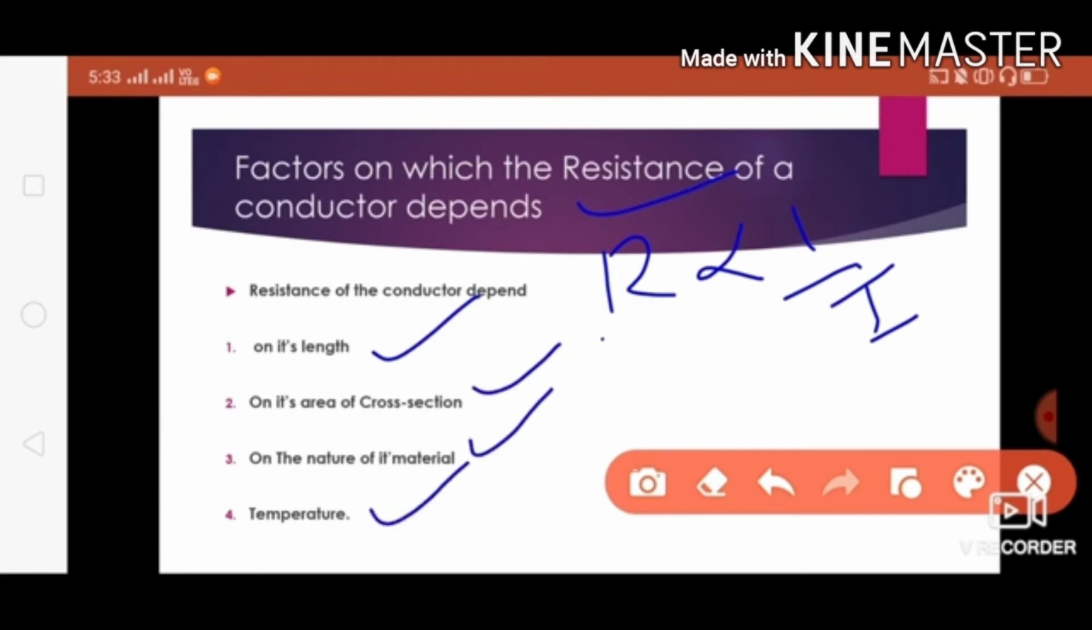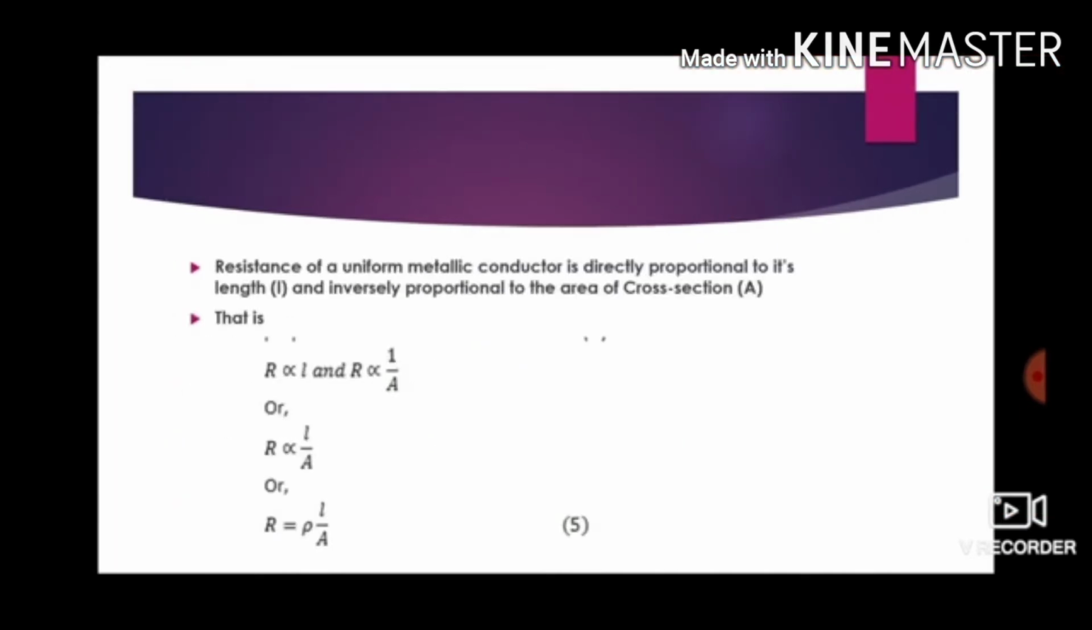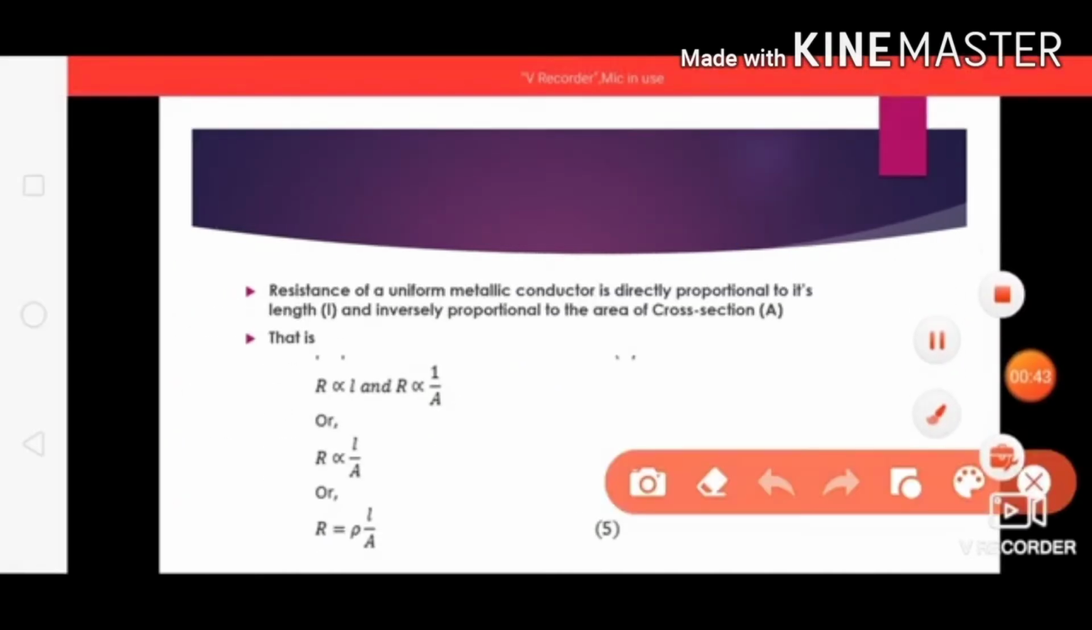Resistance of a conductor is directly proportional to length. So like here we can study, right? Resistance of a uniform metallic conductor is directly proportional to length.